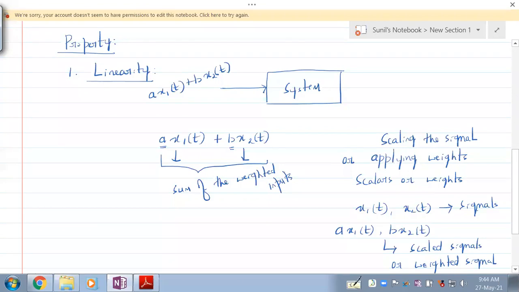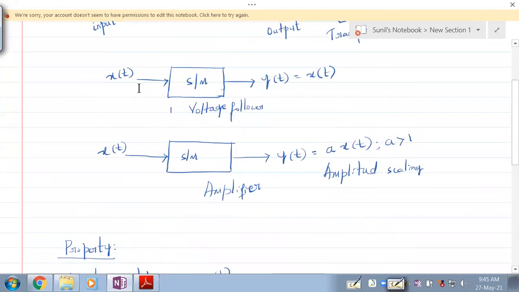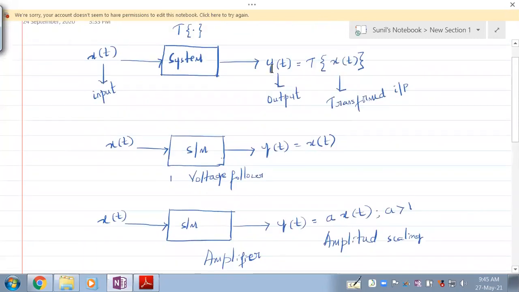Everybody understand that? So this is about the input that we are applying to the system. If we apply the input to the system, what is supposed to be the output? Y of t. Now see here, if you apply x of t, you will get y of t, right? What is y of t? Y of t is actually a transformation of x of t. This transformation of x of t could be x of t itself if it is a voltage follower. The transformation of the signal can be a x of t, where a is greater than 1, if it is an amplifier.